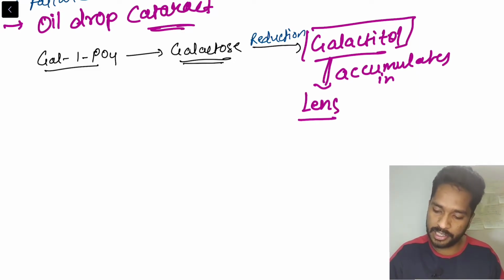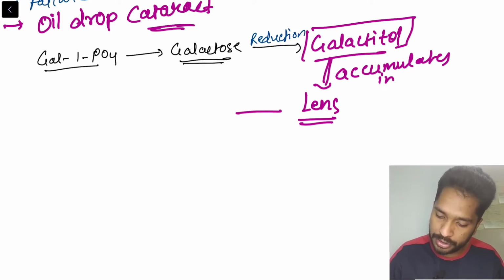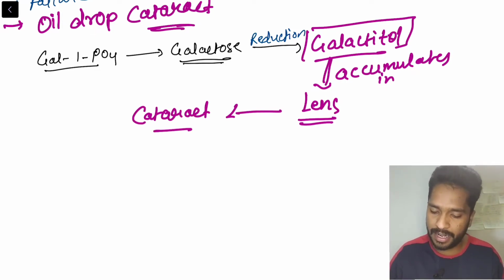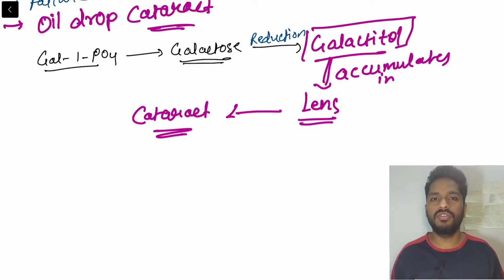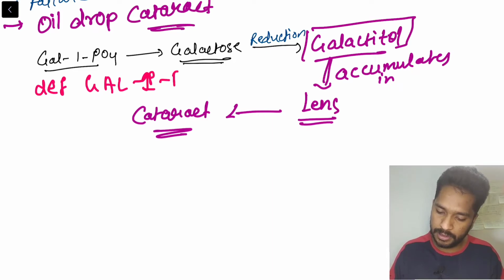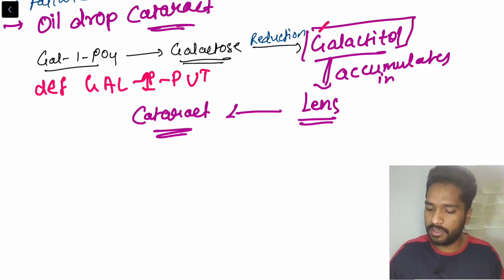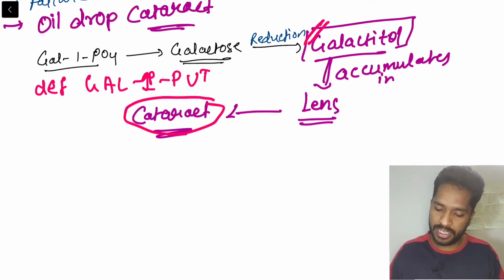When there is accumulation of galactitol in the lens, there is opacification in the lens, which leads to cataract, and this cataract is known as oil drop cataract. So galactose 1-phosphate is not able to convert into glucose 1-phosphate due to deficiency of what? Galactose 1-phosphate uridyl transferase.